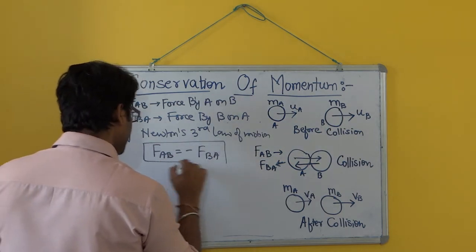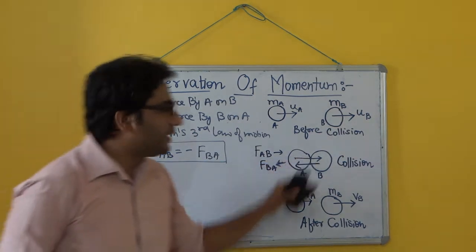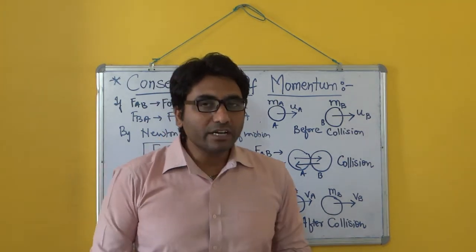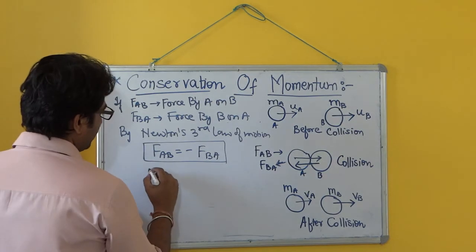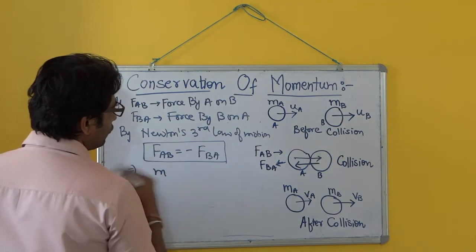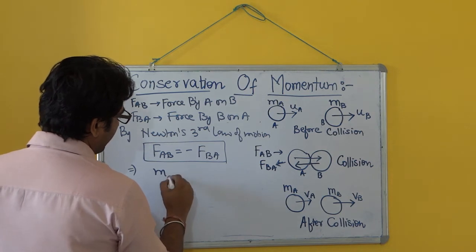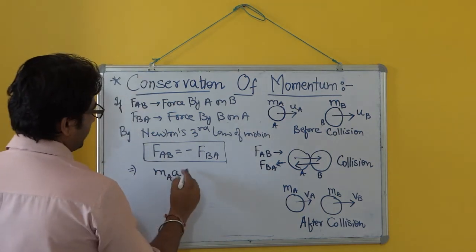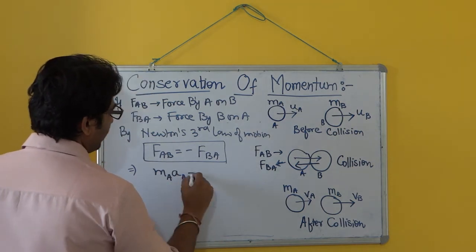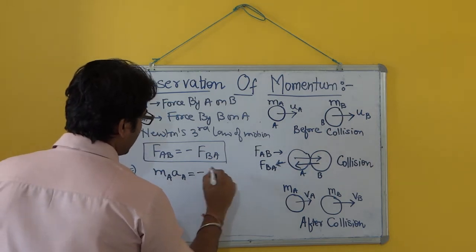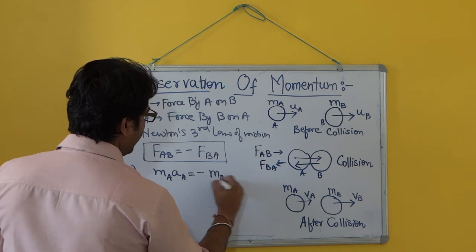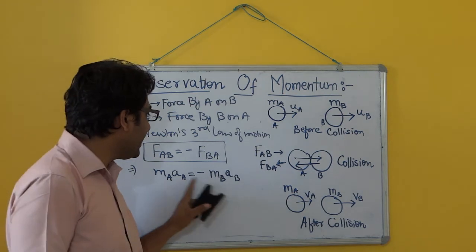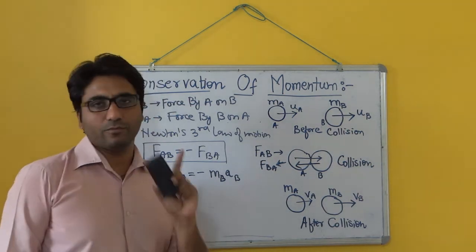Alright. Now, how much is FAB? The force FAB is equal to the product of mass and acceleration. So it is equal to the mass of the first body into the acceleration of the first body. Similarly, it is equal to the mass of the second body into the acceleration of the second body, where AA and AB are the accelerations of the first and second body.